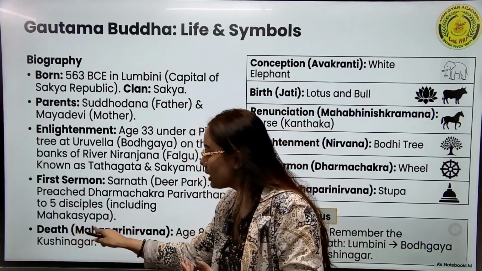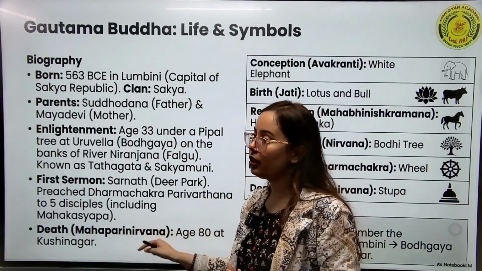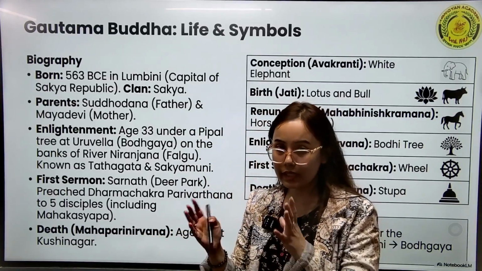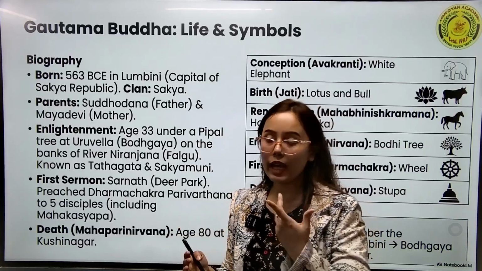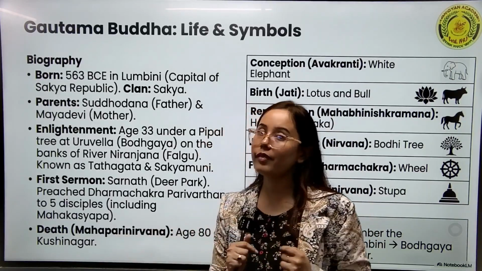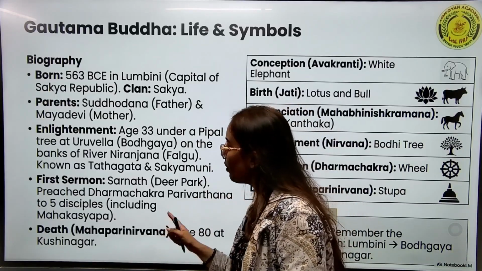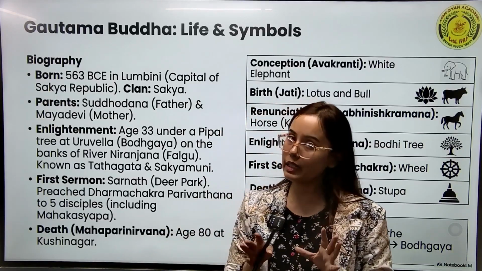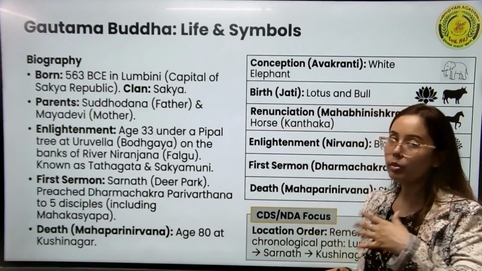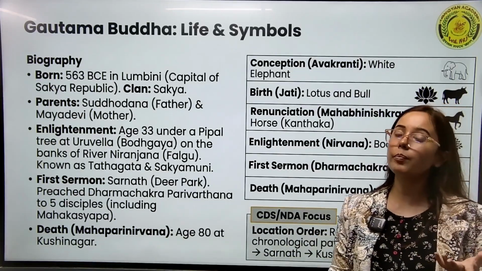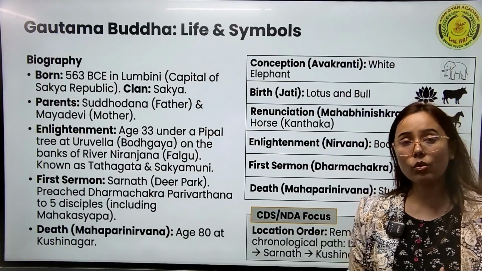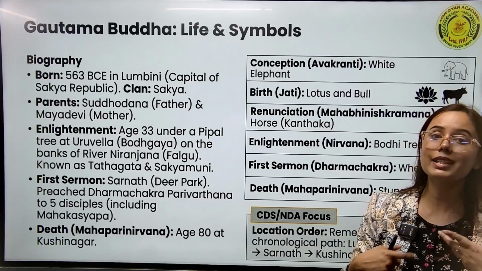Now, after this, at the age of 80, he died in a place called Kushinagar. And this event is called Mahaparinirvana. Nirvana means enlightenment, and Mahaparinirvana means his death. Now, Buddha's life and some important events are associated with some important symbols.